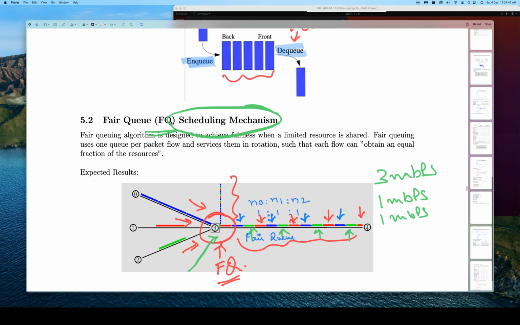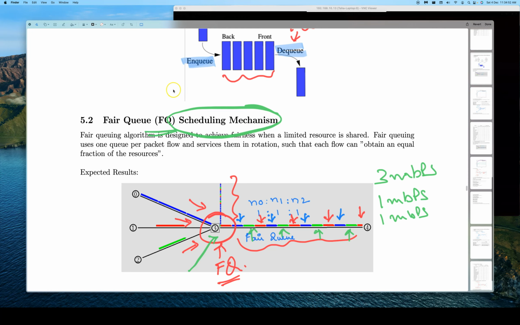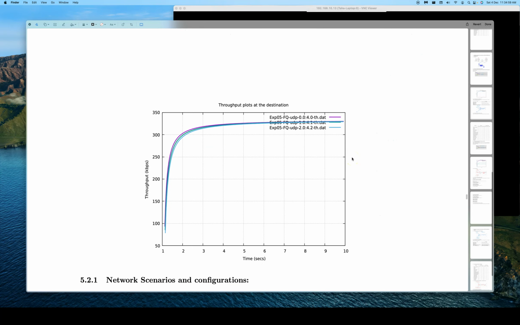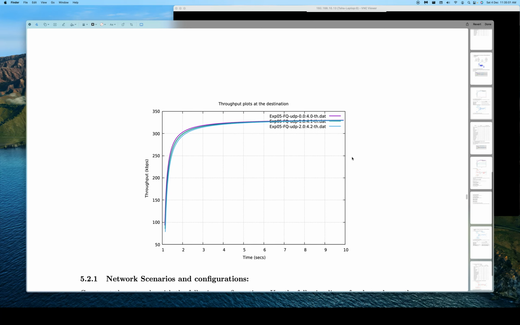So in this experiment, let's quickly get into the practical demo now. Before that, when we finally plot the throughput, these are the throughputs that each of the flows should get. We have the time axis here and the throughput axis here, and there are 3 lines, or 3 plots of throughput.